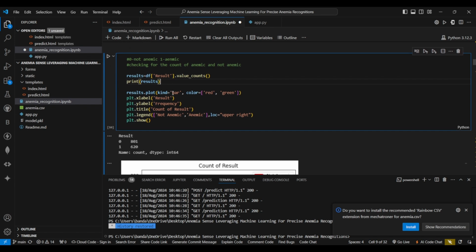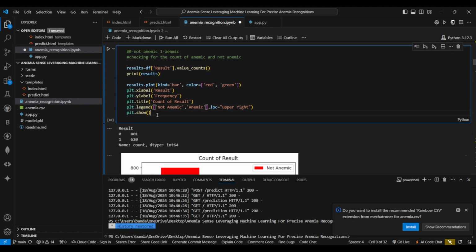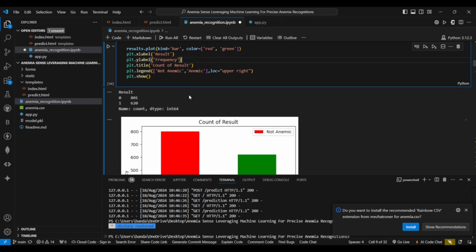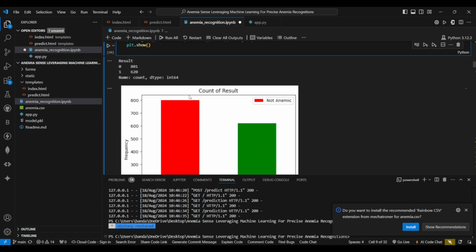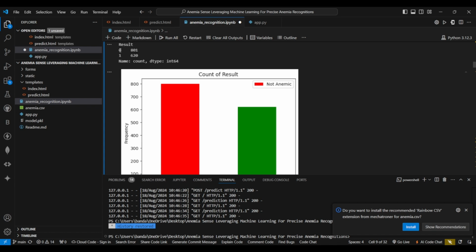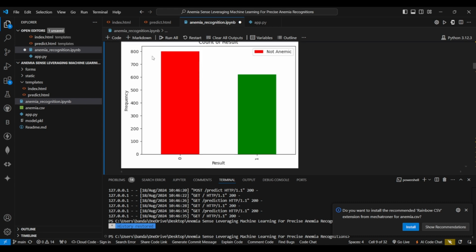The first data analysis we did is plotting a graph of the results. For 0, it implies not anemic, and if the result is 1, it's anemic. So we can see we had 108 samples of the ones that are not anemic and 620 samples of ones that are anemic.